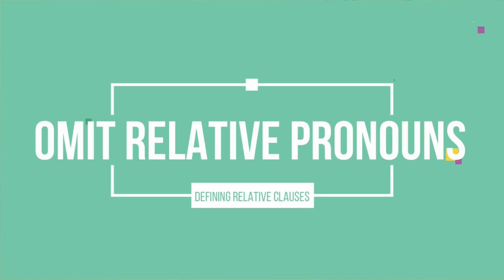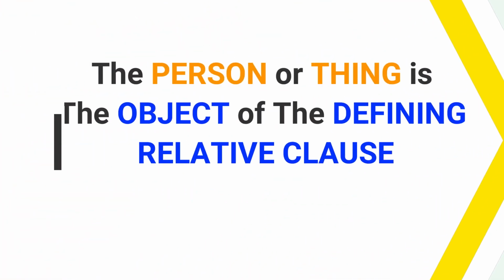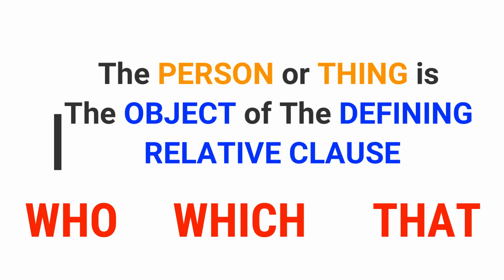When can or can't we omit the relative pronoun? When the person or thing is the object of the defining relative clause, the relative pronoun who, which, or that can be omitted. For example,